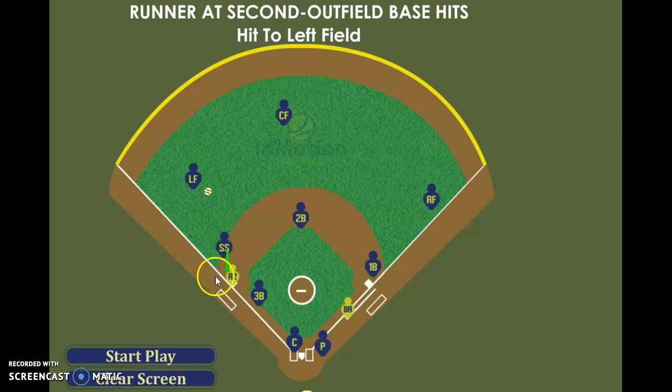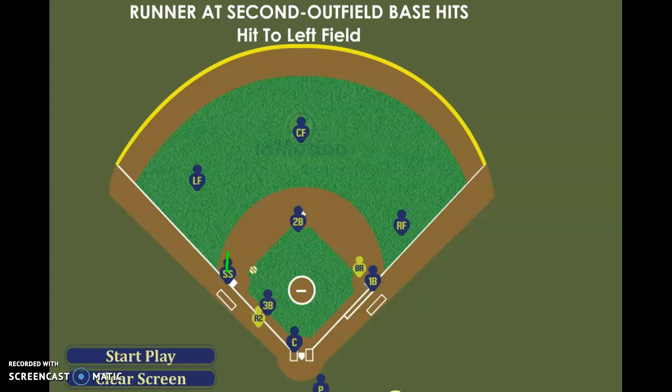The shortstop's working his way over to third base. Second baseman covers his base. First baseman covers his base. The outfielder's job is to throw a line drive right through the third baseman's head, so he can cut it off.